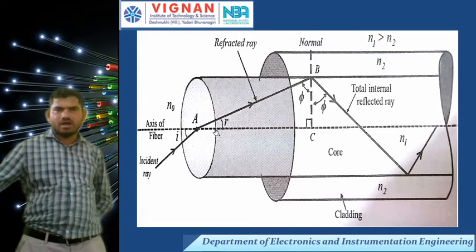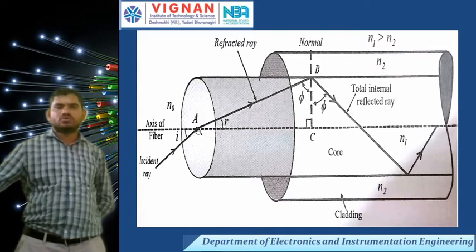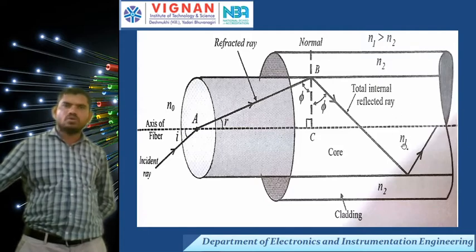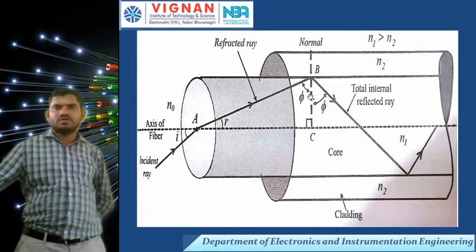The refracted ray angle is theta R, and the incident ray angle is theta I. This is the center of the core. This is the medium, whose refractive index is N0. The refractive index of the core is N1 and that of the cladding is N2. After total internal reflection, the ray stays within the core. The angle at which total internal reflection occurs is phi, and here also the same angle phi.